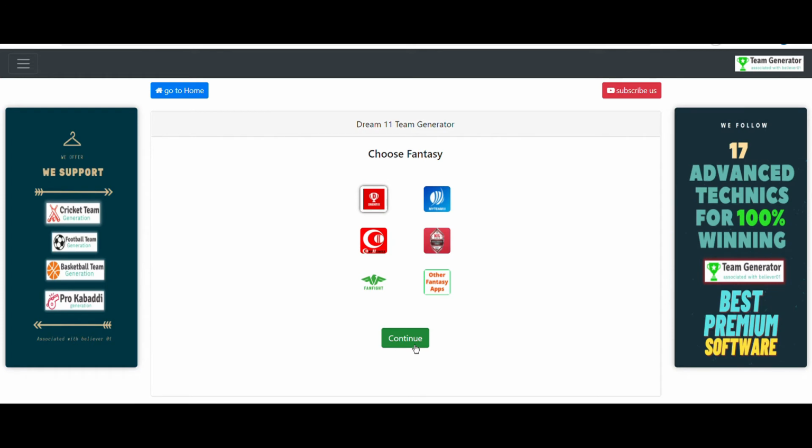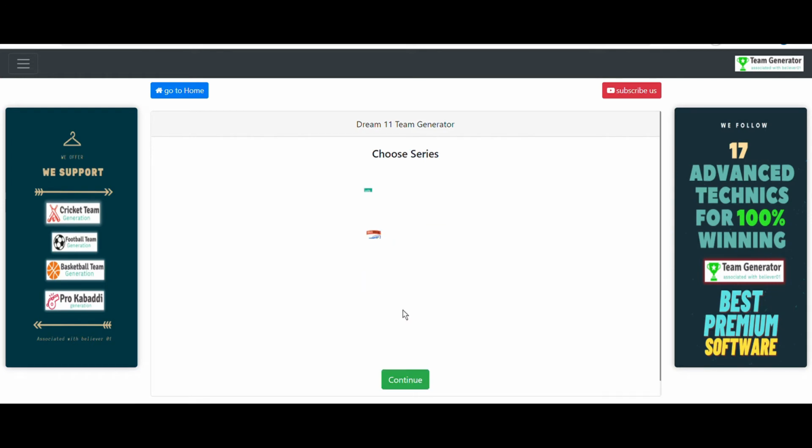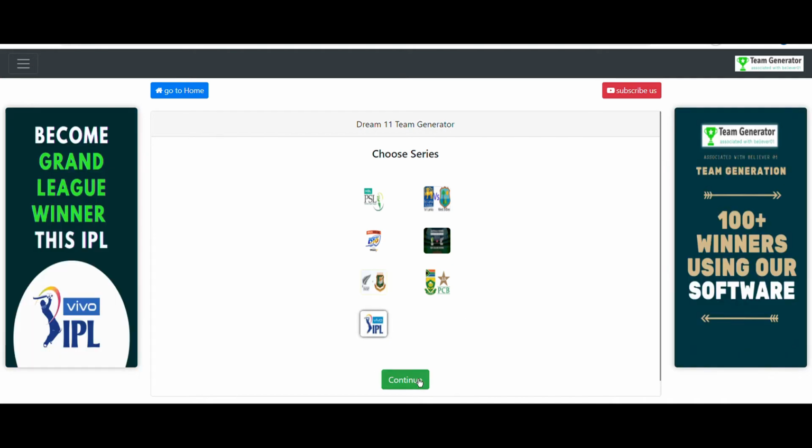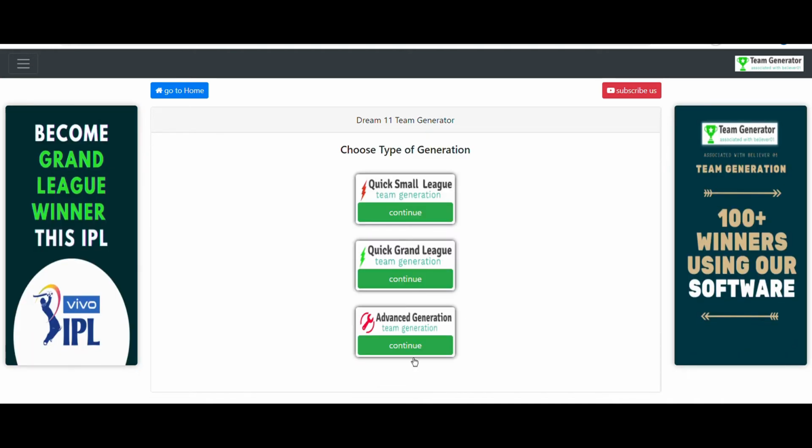After that, continue, and we need to choose the series here. There are a bunch of series available, and Vivo IPL is what we are going to play, and continue. And there are 3 sections here.